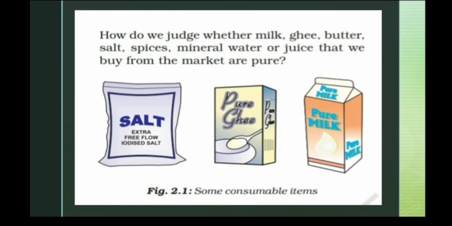You can see the word pure is used on almost all things in the market. Like we see ads that say there is pure salt, pure ghee, pure milk and all. So what is a pure substance? A pure substance is made up of a single substance. That means there is no different composition there. A pure substance is completely constituted by a single substance or a single particle. So this is what a pure substance means.